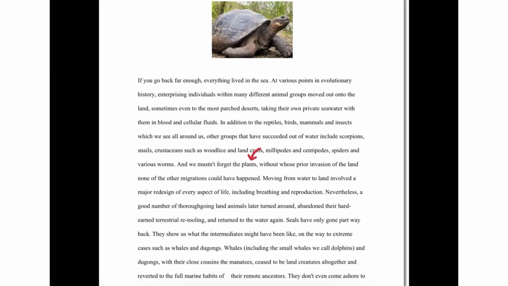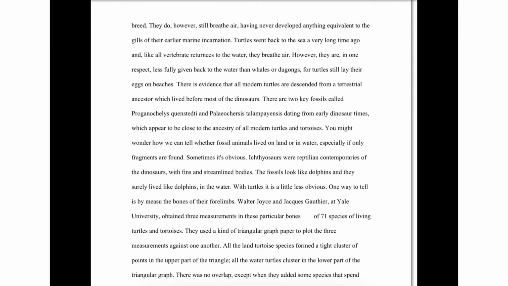We've got the plants, but we're not interested in the plants because we're looking for turtles. Down here we've got seals, then we've got whales. Then we move on to the next page and look, we've got turtles. So our answer is probably going to be there or from there onwards.